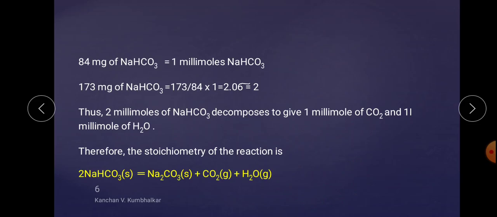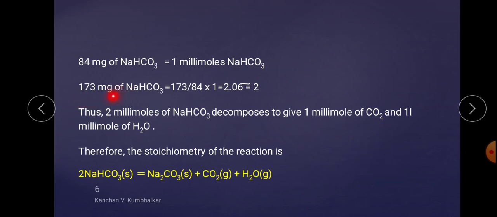We know that we take 173 mg of NaHCO3, but we know that 84 milligram of NaHCO3 is nothing but 1 millimole of NaHCO3. It is the molecular weight of NaHCO3, which has been given in the problem also.